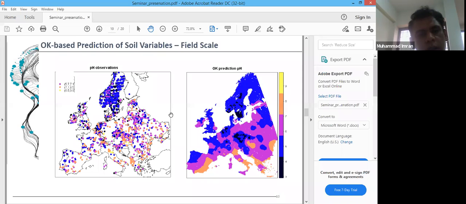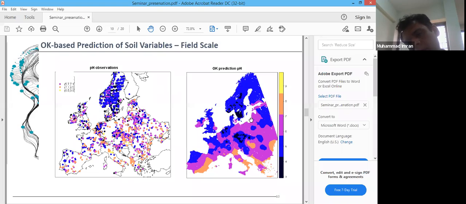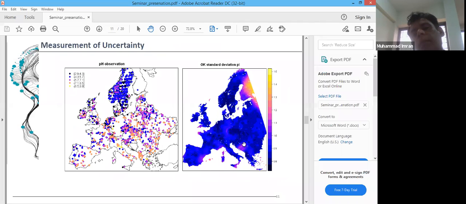Similarly, ordinary Kriging, or the geostatistical approach, is not only giving us the variability of the pH within the field, but it's also providing us the error associated with each predicted value of the pH variable. And sometimes the VRT equipment also uses these error maps, because they give the plus or minus standard deviation of that particular value predicted by the geostatistical approaches.